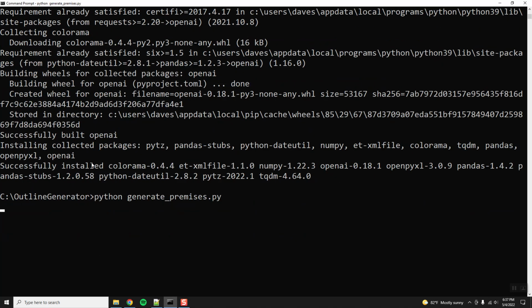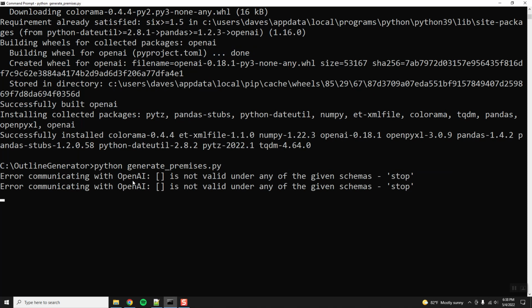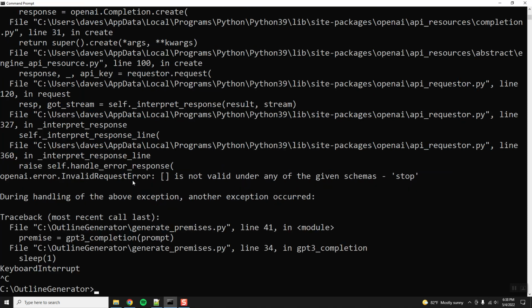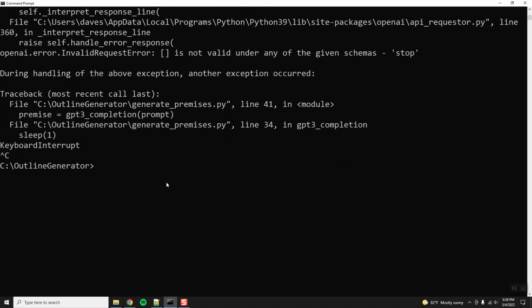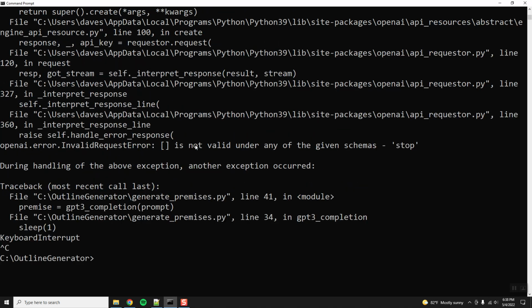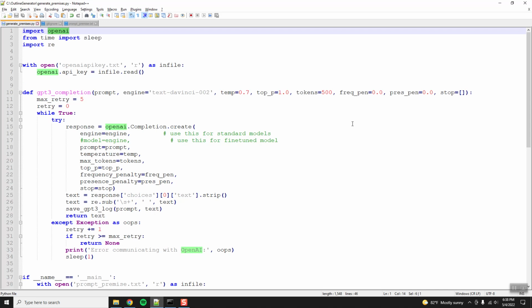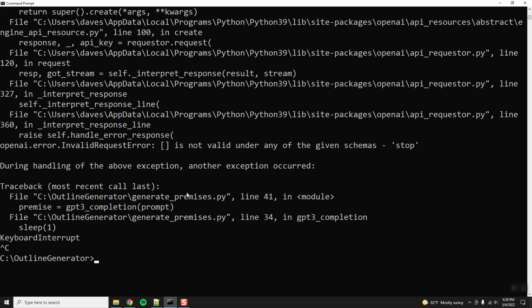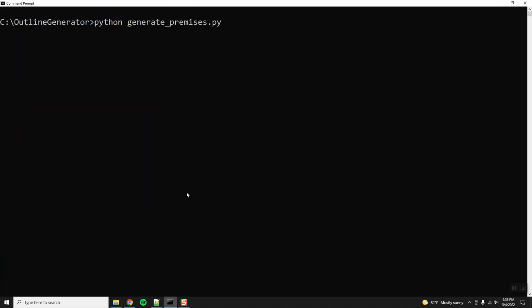Python generate premises. Error communicating, is not valid under. Interesting. It doesn't like it. Okay. I guess it doesn't like my empty whatchamacallit here, so we'll just do blah, blah, blah. Maybe I should exclude that if I'm not going to have anything meaningful in it. Okay, let's try again. Clear screen. Generate premises.